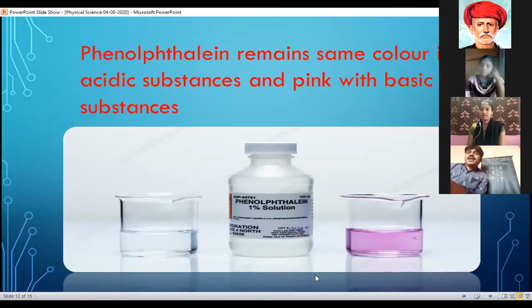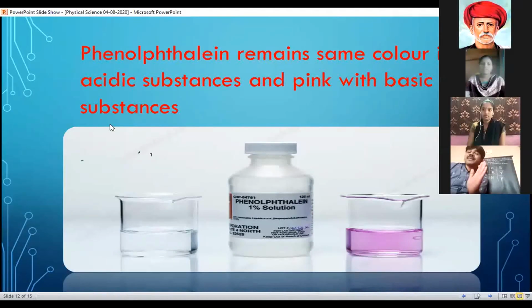If you add a few drops of phenolphthalein in that one, is there any color change? No. There is no change in the color in the first beaker. That means it is an acidic substance. So in an acidic substance, phenolphthalein remains the same color, with no change.